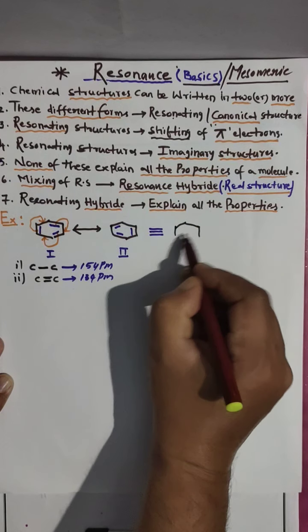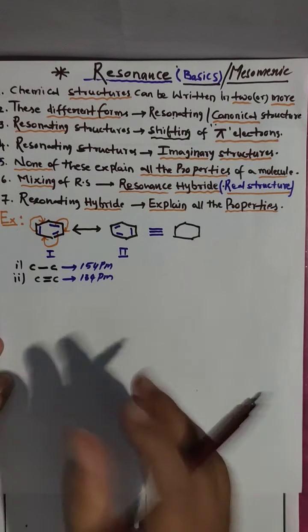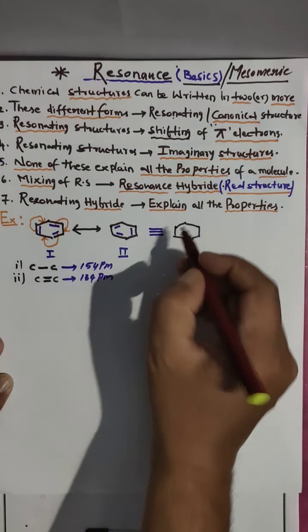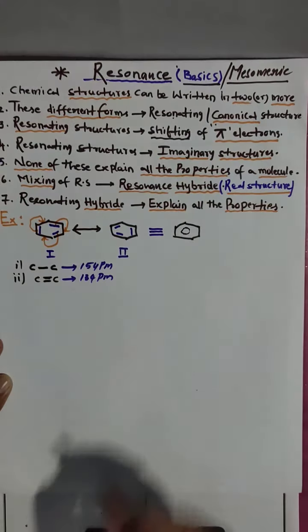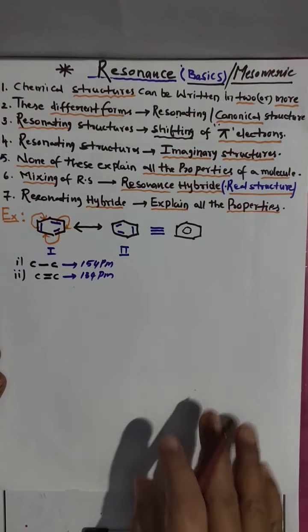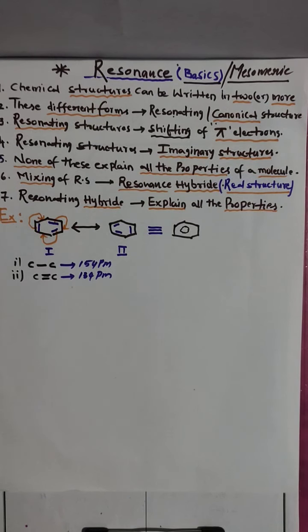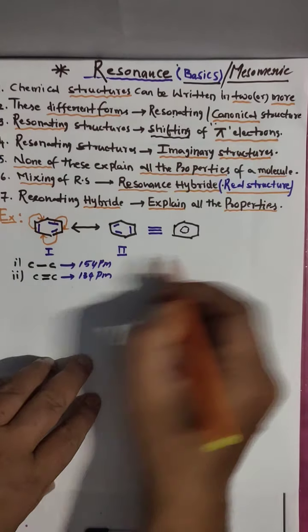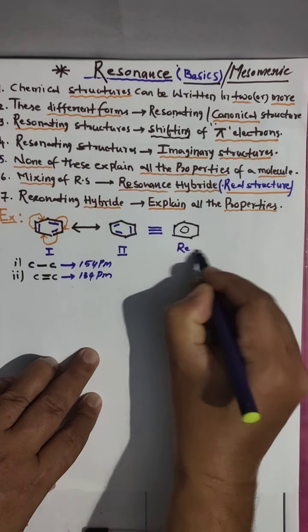By mixing these two, or in some other compounds having 4, 5 structures, all we mix, we get a resonance hybrid. Clear? So mixing of all resonating structures gives the resonance hybrid. This is what we call the resonance hybrid.